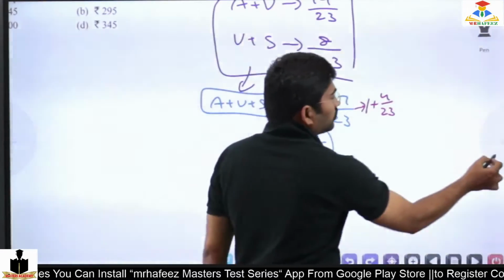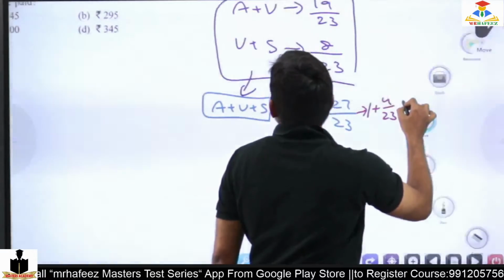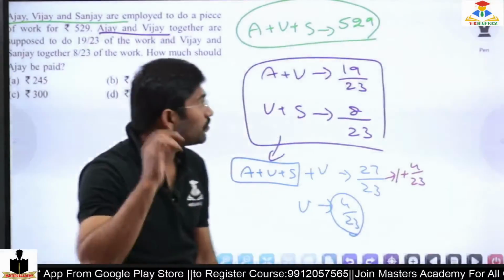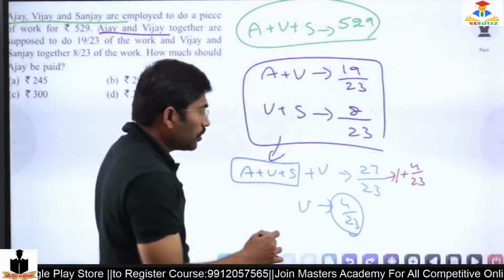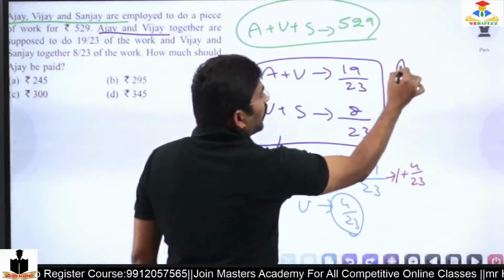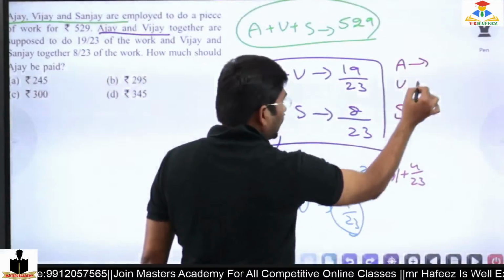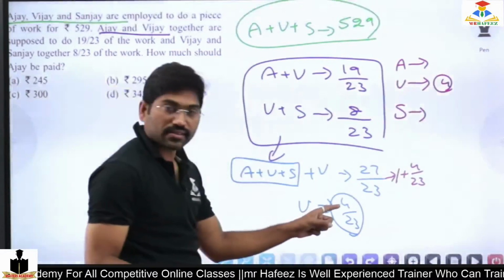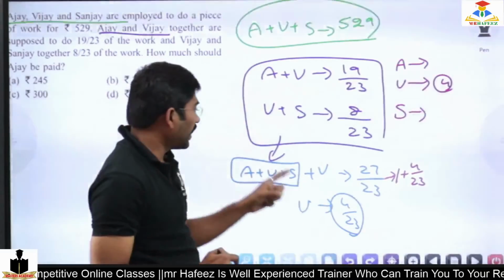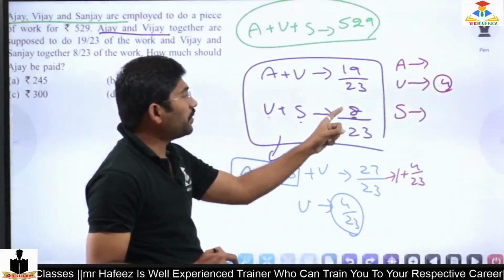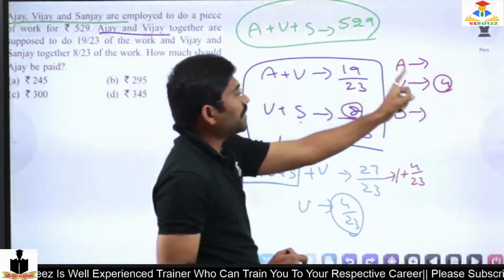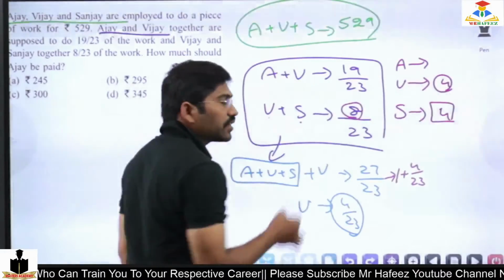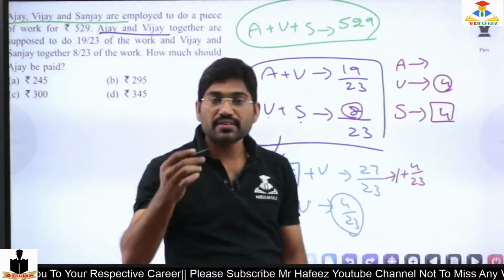Are you clear? Yes or no? Yes, very good. Yes, sir. Very good. So now Ajay, Vijay and Sanjay: we don't know Ajay, Vijay or Sanjay individually, but Vijay will definitely work 4 parts. And Vijay and Sanjay can complete 8 parts, because Vijay is 4, so Sanjay is also 4. Then only if I add, I get 8. Yes or no? If you agree, please respond.